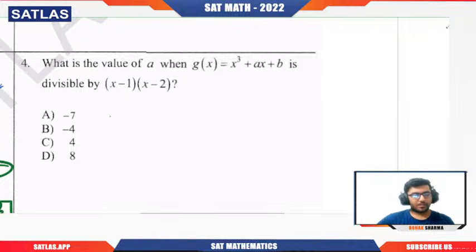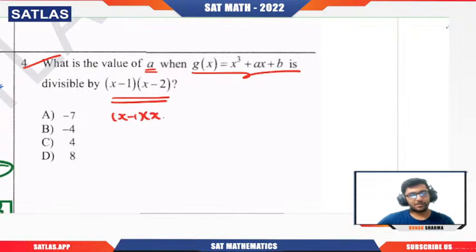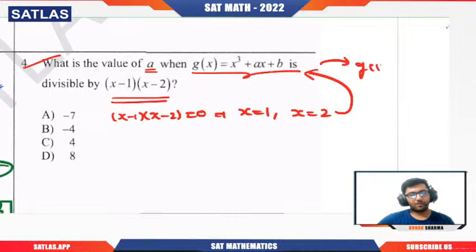Okay. In this question, what is the value of a? They're asking for which a given polynomial is divisible by this. Clearly, we have two factors here. So this will become 0 at what values of x? Clearly at x equal to 1 and at x equal to 2. So just put it here. That means g of 1 will be 0 and g of 2 will also be 0. If we do that, let us see what we will find.